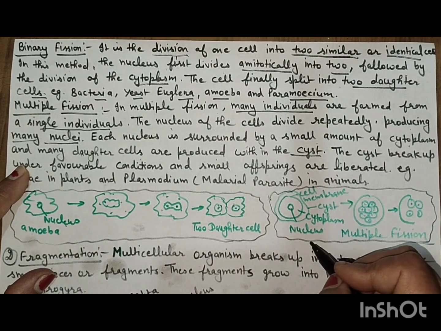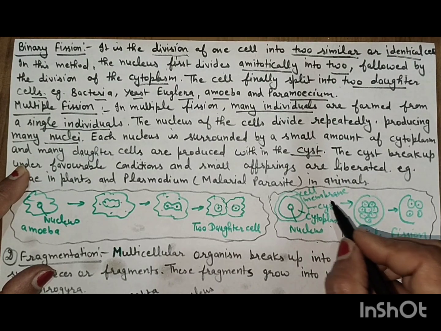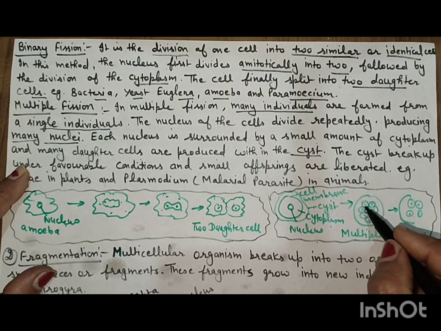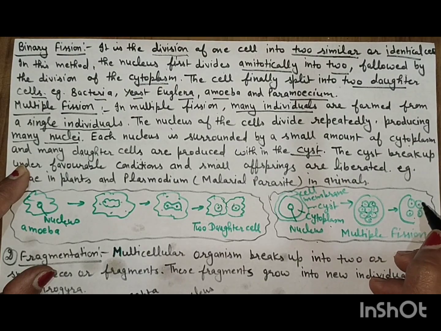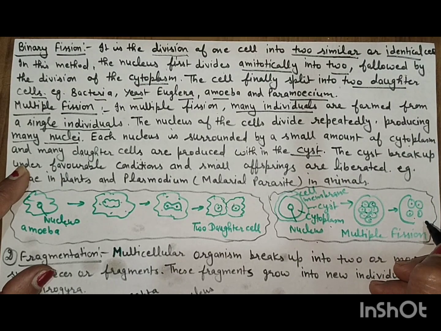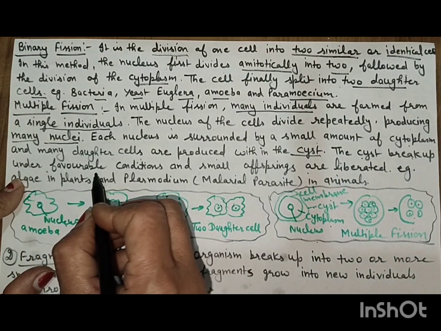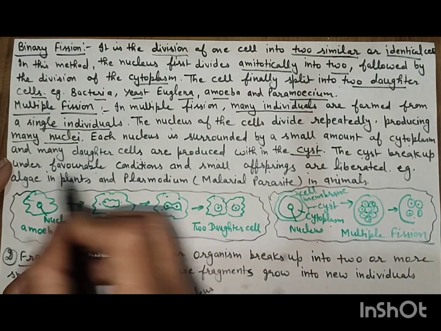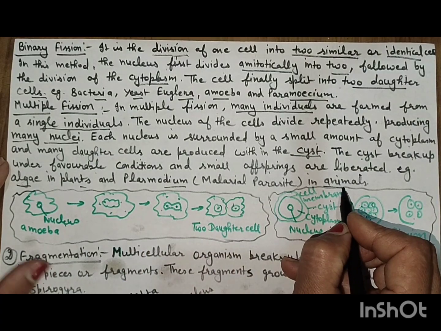Here is the nucleus, cytoplasm, cyst and cell membrane. This is the example of plasmodium. Many daughter cells are produced in the form of a cyst. The cyst breaks up under favorable conditions and small offspring are liberated. Examples are algae in plants and plasmodium in animals.